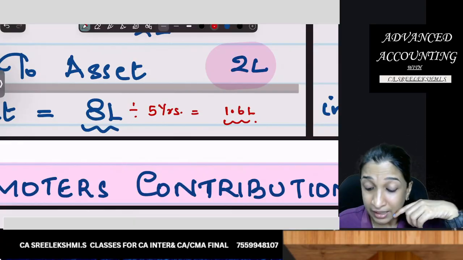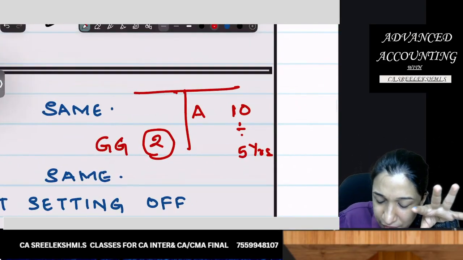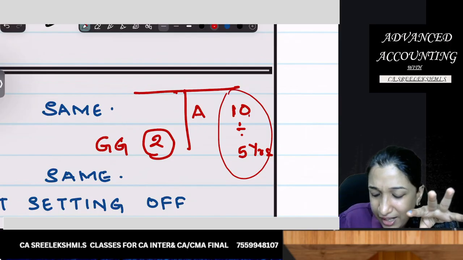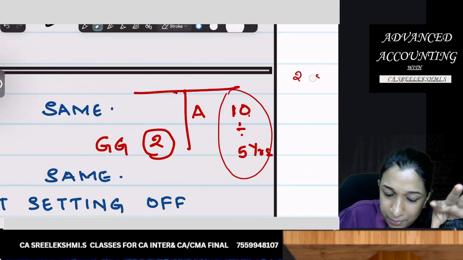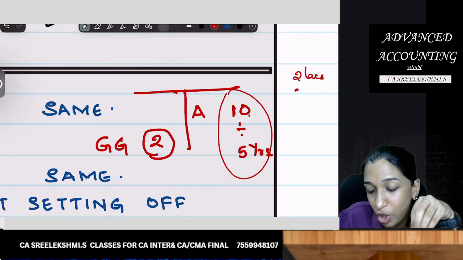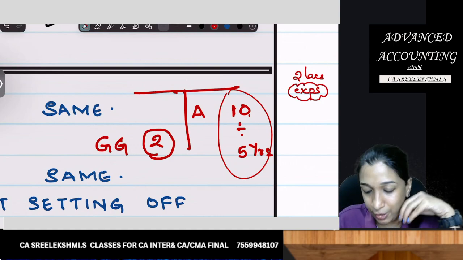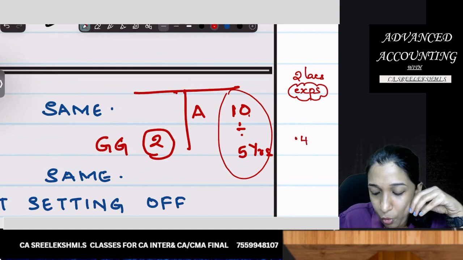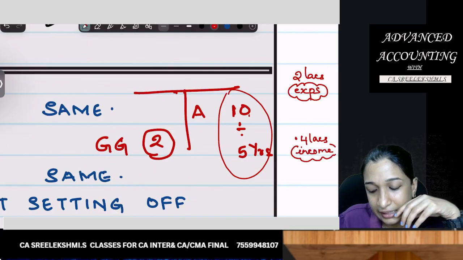Yes or no? If I am not setting off, every year depreciation will be 10 divided by 5, 2 lakhs. Depreciation will be shown in the P&L as expense. P&L expense will come as 2 lakhs. And 0.4 lakhs government grant amortized will come as income.